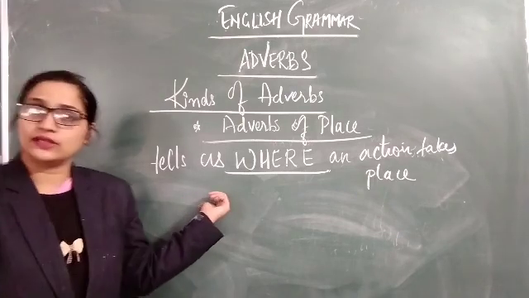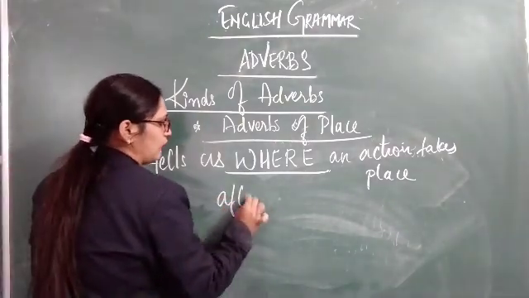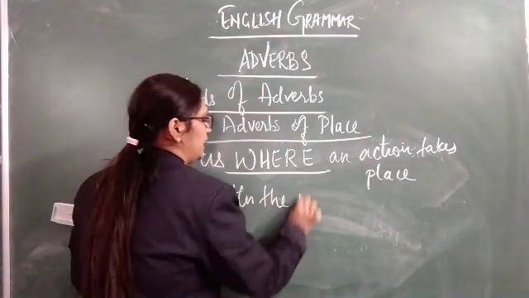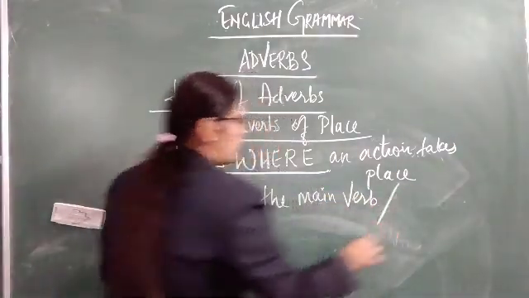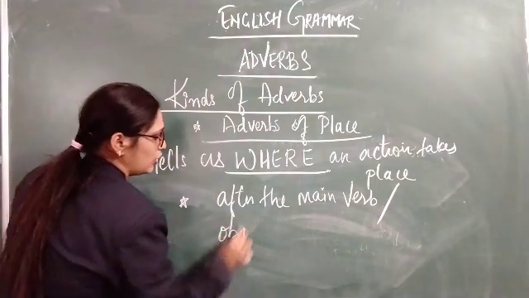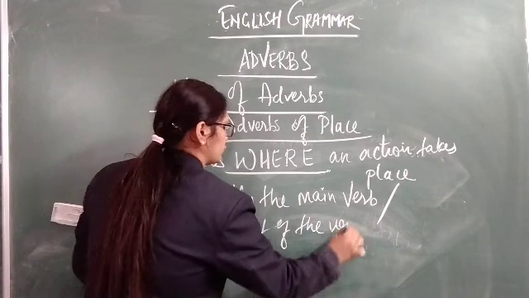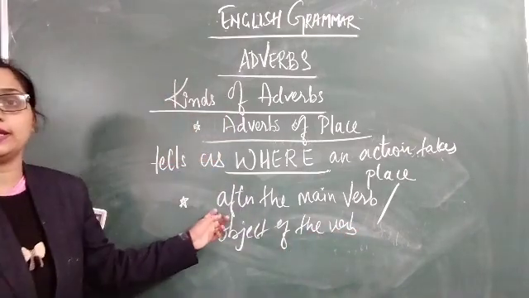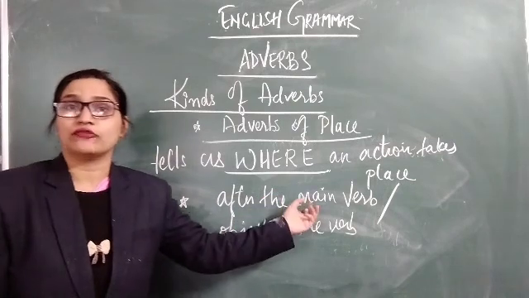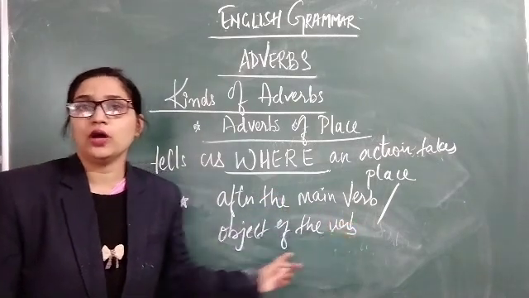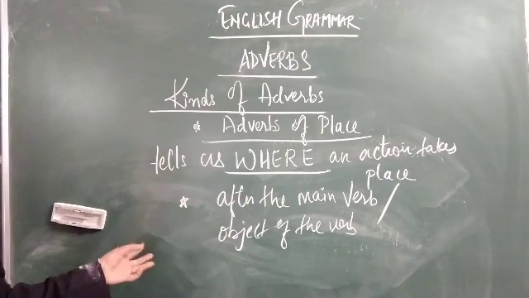It is also usually placed after the main verb or after the object of the main verb. So this adverb of place is usually placed in the sentence after the main verb or after the object of the main verb.